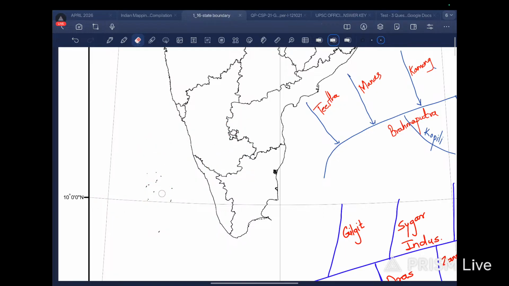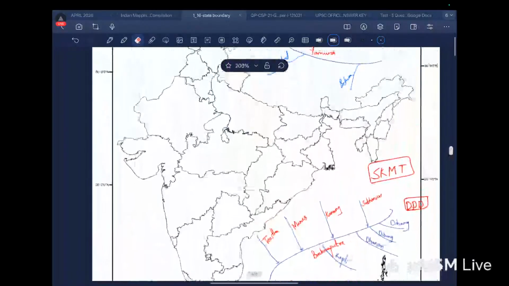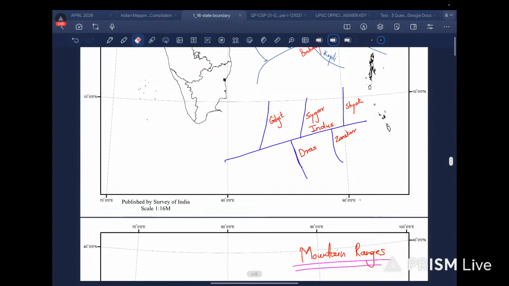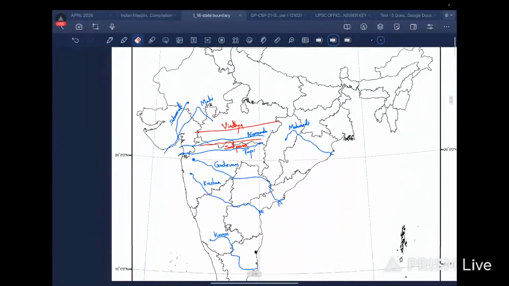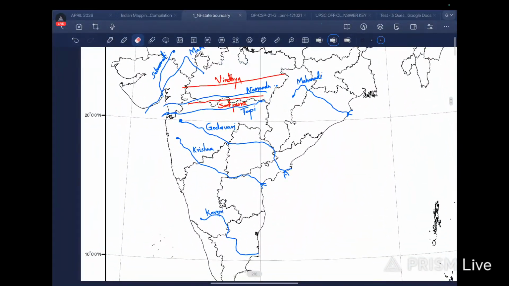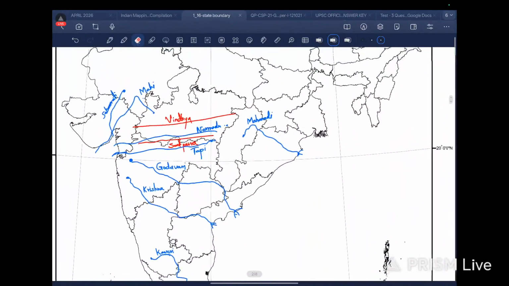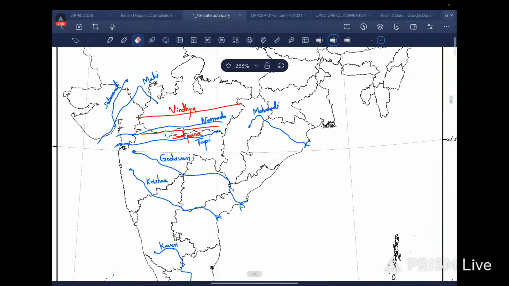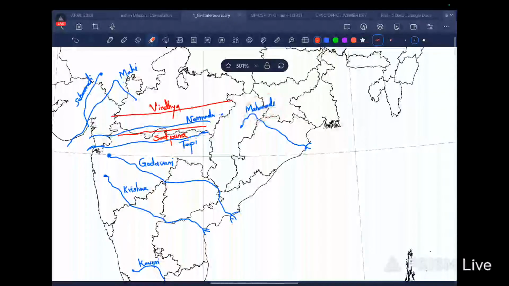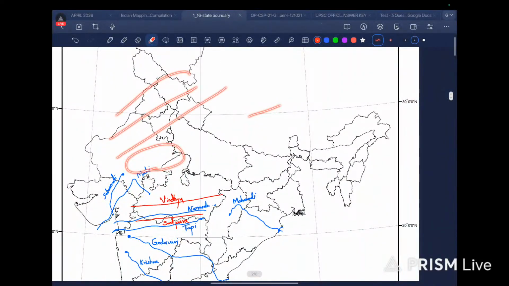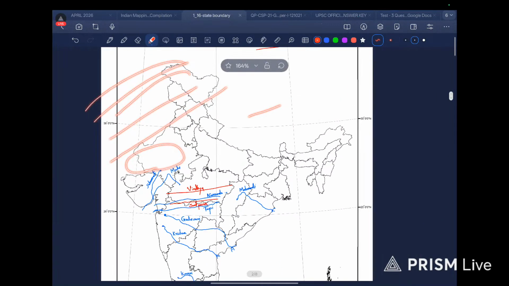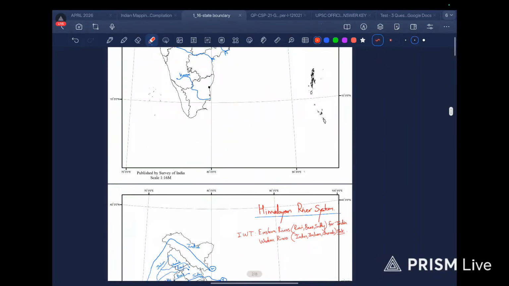We have done major 3 rivers, and I guess this is sufficient for the river system, because there are some tricks and mnemonics also for different rivers, like the Peninsular River, like people are doing for Godavari, for Krishna, then Kaveri, for Narmada, then for Mahanadi. But I don't feel it that necessary, because the output of these things is very low as compared to the Himalayan river system, which is just frequent, and UPSC tends to ask it more.